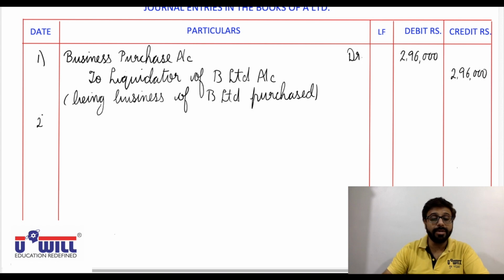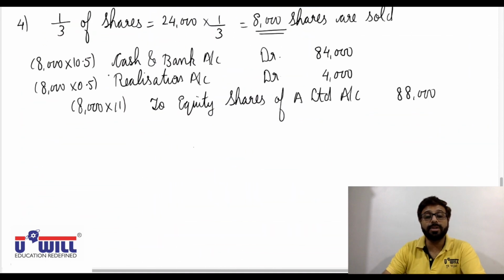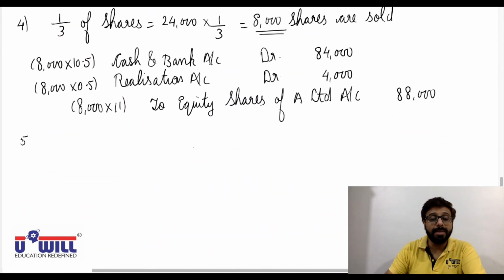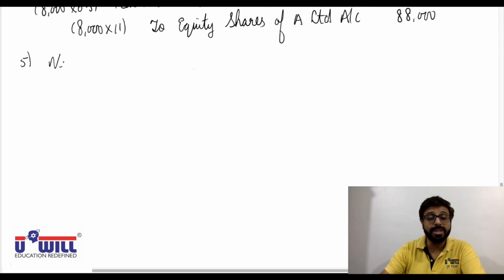Now second entry for taking over assets and liabilities, but again we are doing purchase method of accounting. So before we pass the second entry we will have to find goodwill or capital reserve. First we make the workings and we find net assets. In that first we take agreed value of assets taken over.